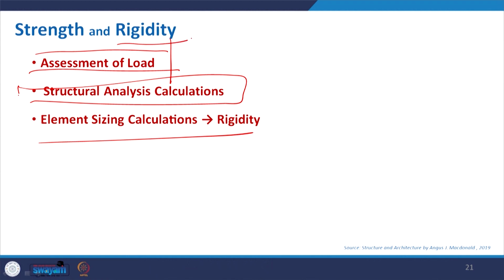And then, to get adequate stiffness and rigidity in your structure, we also go for element sizing calculation, where we pick up the cross section and the material, and the equivalent cross section required to make the structure.